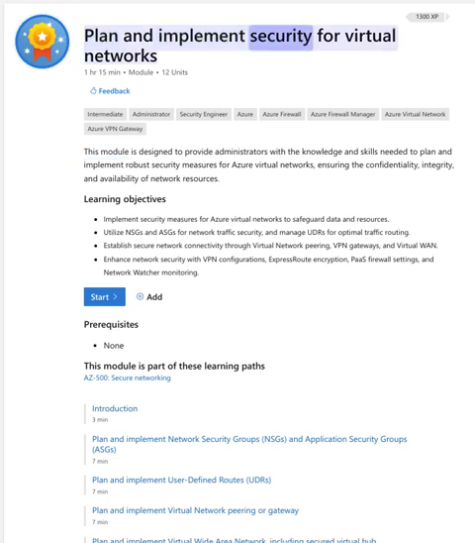Plan and implement security for virtual networks. This module is designed to provide administrators with the knowledge and skills needed to plan and implement robust security measures for Azure Virtual Networks, ensuring the confidentiality, integrity, and availability of network resources.